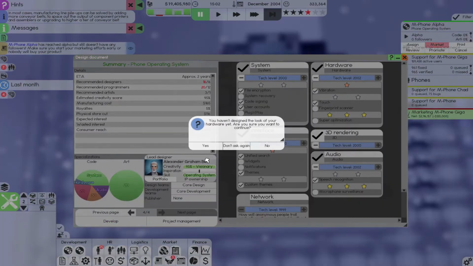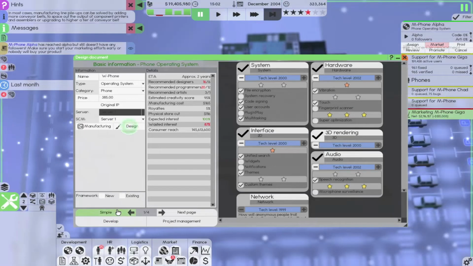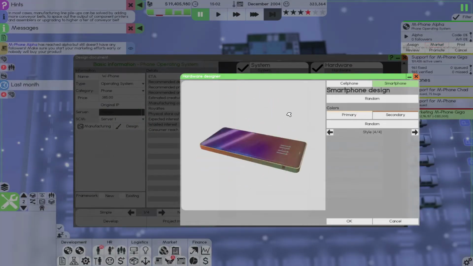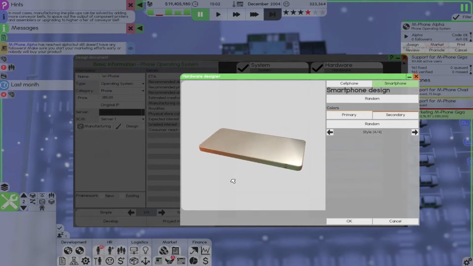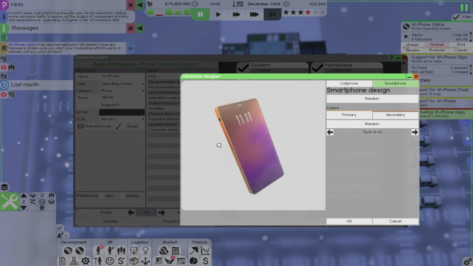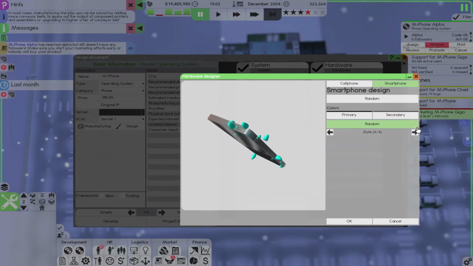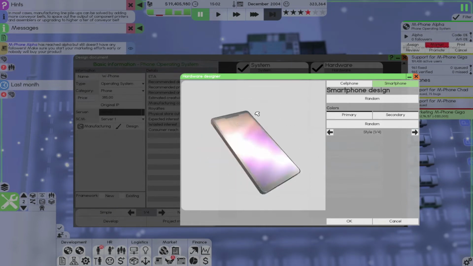Should be good. Oh, we need to go to the look of our hardware because now we have a touchscreen phone. Whoa! That looks like an aluminum discount iPhone. What's the other styles? That looks a tad bit better.